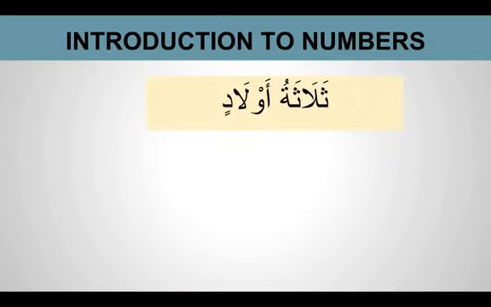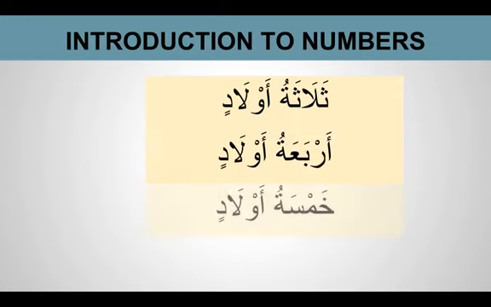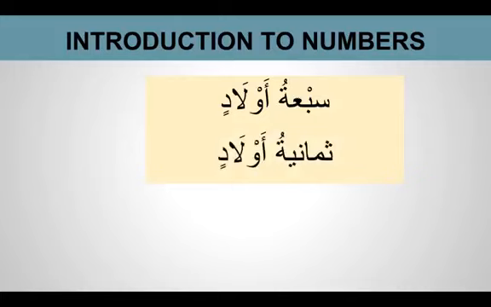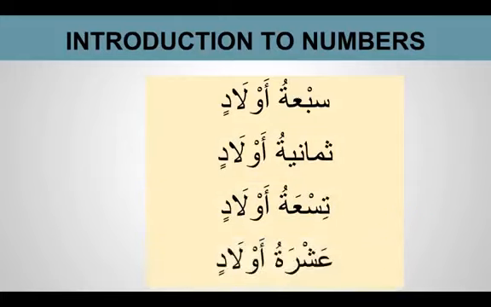For the last one, waladun is singular, boy, and awladun is plural. So we say thalathatu awladin 3 boys, arba'atu awladin 4 boys, khamsatu awladin 5 boys, sittatu awladin 6 boys, sab'atu awladin 7 boys, thamaniyatu awladin 8 boys, tis'atu awladin 9 boys, and asharatu awladin 10 boys.